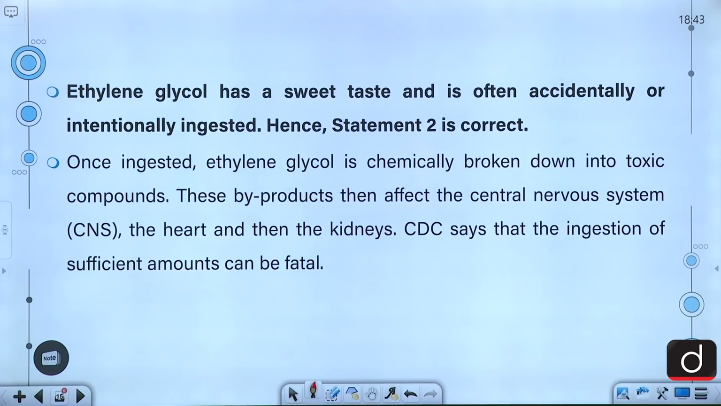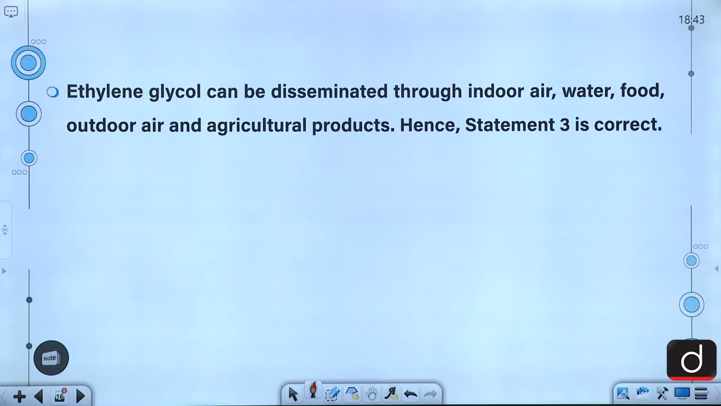Let's talk about ethylene glycol, which has a sweet taste and is often accidentally or intentionally ingested. Once ingested, ethylene glycol is chemically broken down into toxic compounds. That's not good for health. These byproducts then affect the central nervous system, the heart and the kidneys as well. CDC says that the ingestion of sufficient amounts can be fatal in nature. Ethylene glycol can be disseminated through indoor air, water, food, outdoor air and agricultural products.